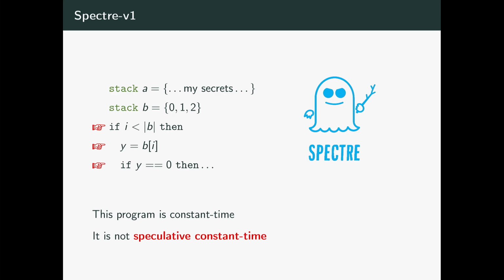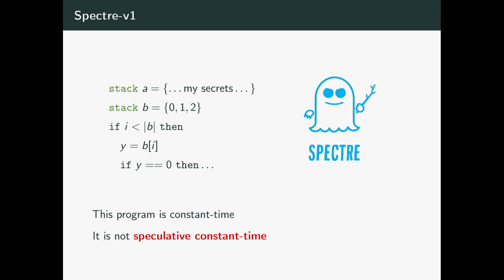As we saw earlier, branching on Y can be a problem because we are leaking the value of Y. We are leaking whether I is equal to 0 or not. However, since B contains public data, this code is what cryptographers call constant time, meaning that the execution time of this program is constant regardless of the value of secrets. The execution time is independent from secrets.